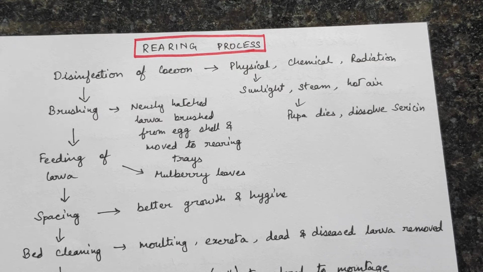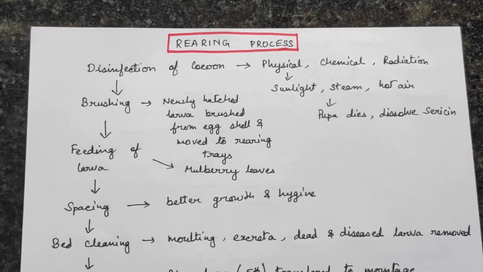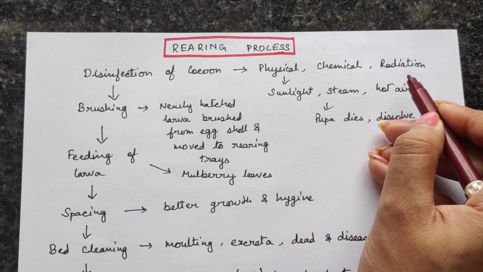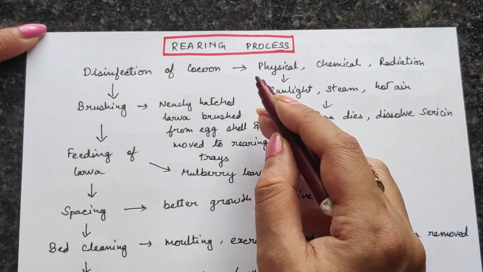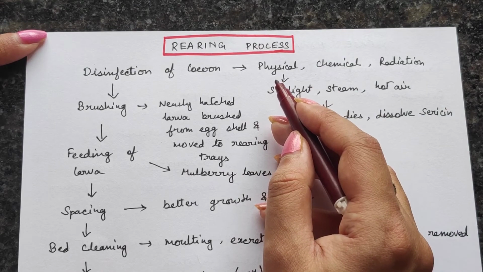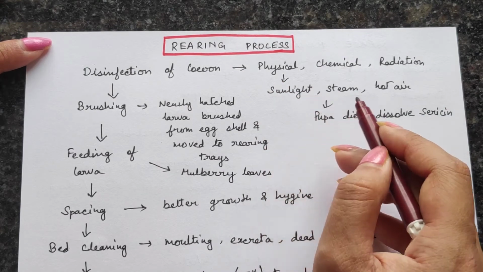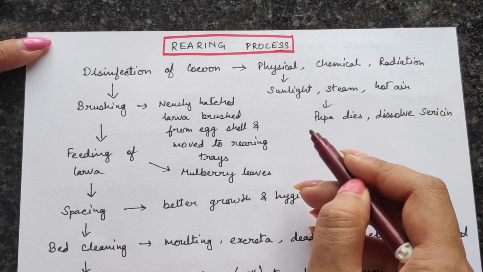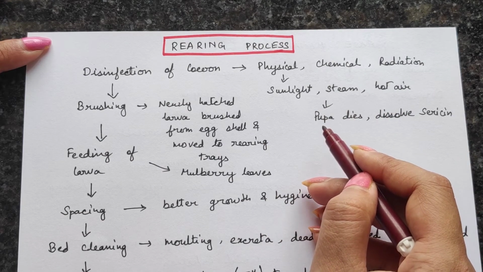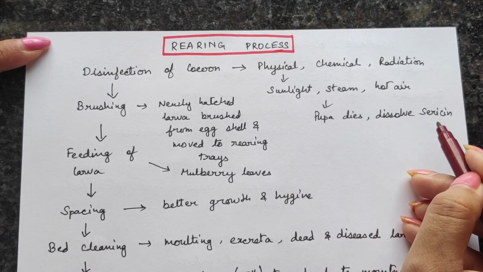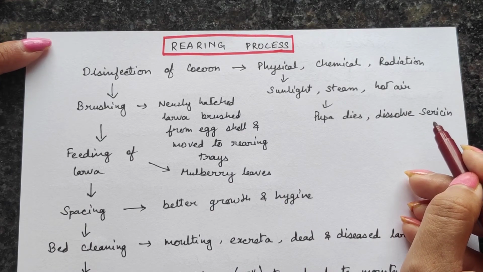That is, the cocoons that have been collected are disinfected. Disinfection means to clean them. This cleaning process is either done physically, chemically, or by using radiation. But since the physical process is the easiest, usually they go for the physical one, in which they use either sunlight or steam or hot air to dissolve this sericin protein, which I said is very easily dissolvable.